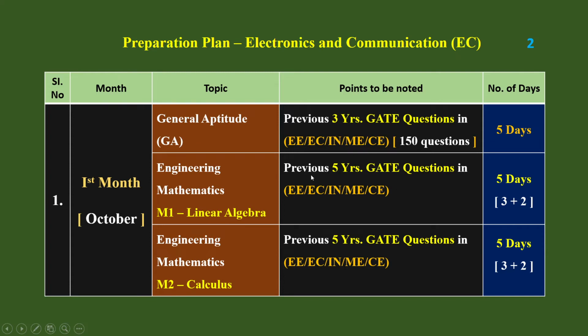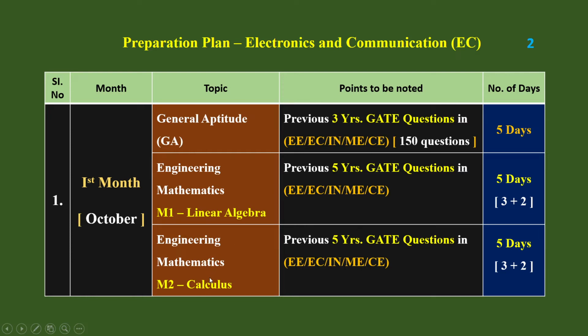Okay. So for engineering mathematics, you have to take the previous 5 years GATE questions in 5 disciplines, CE, ECI, mechanical, civil. So the previous 5 years GATE questions in 5 disciplines have to be taken out, solved and analyzed. In each paper you will have 1 or 2 questions. So 2 into 5, 10 questions you can solve within 2 days. Other branches, like aerospace, production and industrial, chemical, also have engineering mathematics, so you can take up those papers also and solve them. At least 5 branches' papers have to be analyzed and solved.